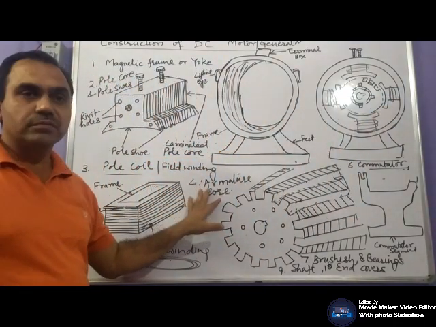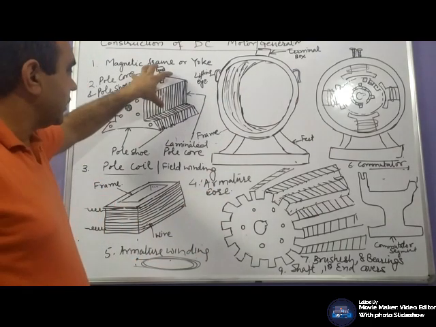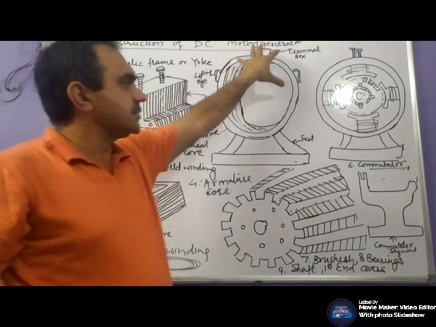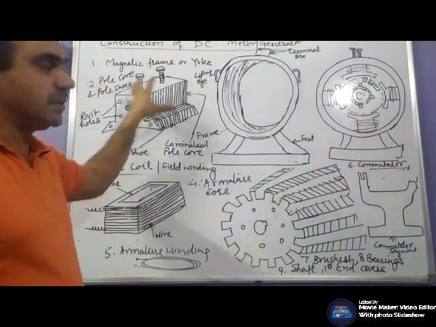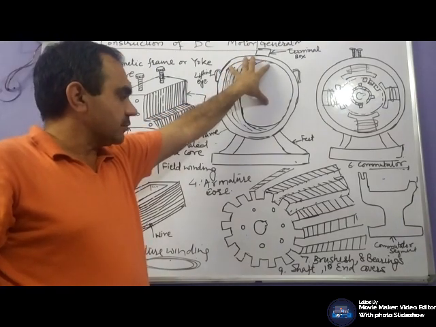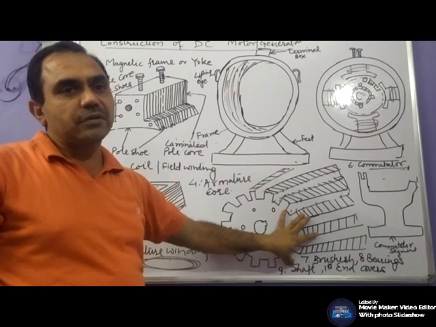Armature core. As we have already discussed, the field winding is placed on the static part of the machine. In case of DC machine, your field winding is placed on the static part of the machine, and your armature winding is placed on the rotating part of the machine.